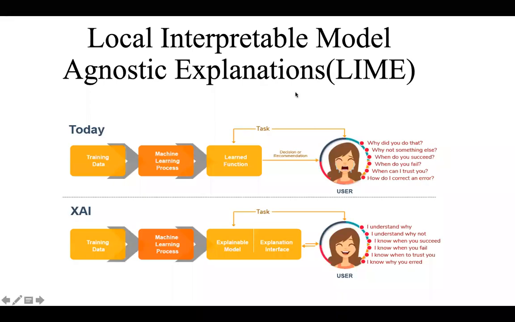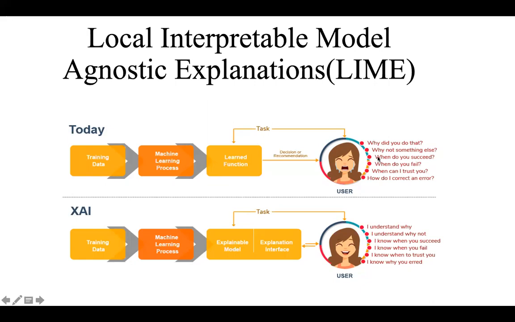So, in today's talk, I will try to explain Local Interpretable Model-agnostic Explanations, that is LIME. LIME is a library which tries to provide explanations for the predictions that a particular machine learning algorithm has produced.